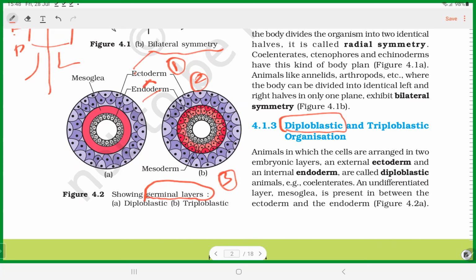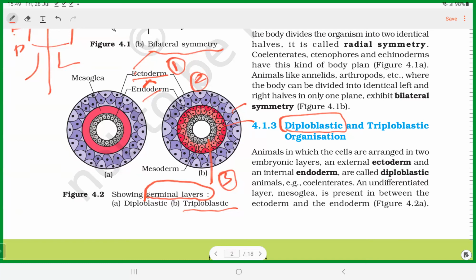Such organisms are called diploblastic organisms. And if the organism shows a well-defined ectoderm, the outer layer, endoderm, the innermost layer, and in between a differentiated mesoderm, so you can see 3 germ layers: outer ectoderm, middle mesoderm, inner endoderm. All 3 are present. Then such organisms are called what? Triploblastic organisms. So based on germ layers, organisms are classified into either diploblastic or triploblastic organisms.